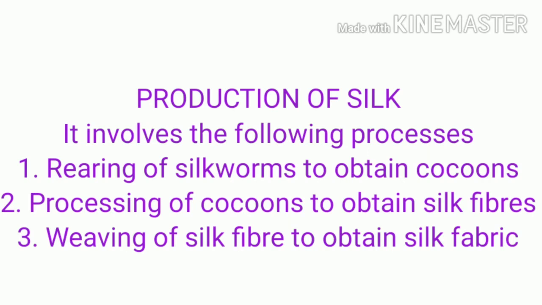Listen. Production of silk involves the following processes. See children, first process, rearing of silkworms to obtain cocoons. Second, processing of cocoons to obtain silk fiber. And third, weaving of silk fiber to obtain silk fabric. We will discuss one by one.